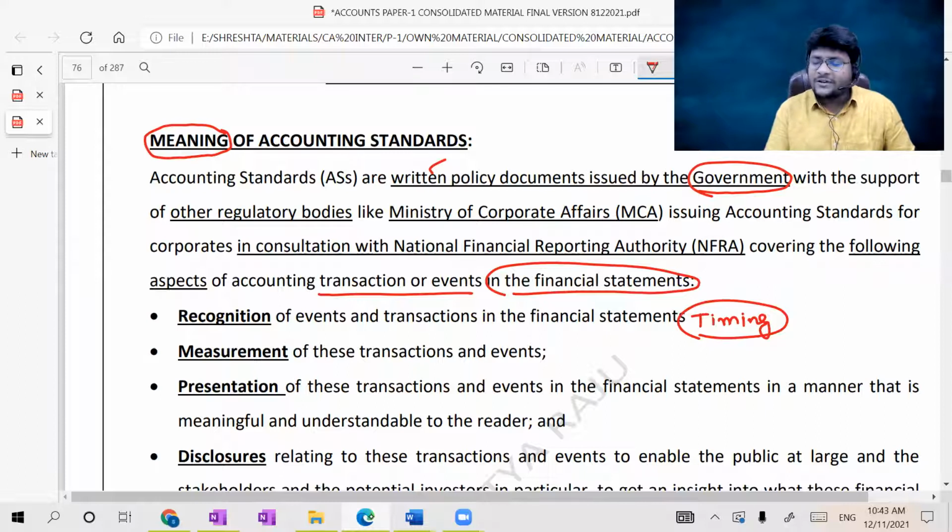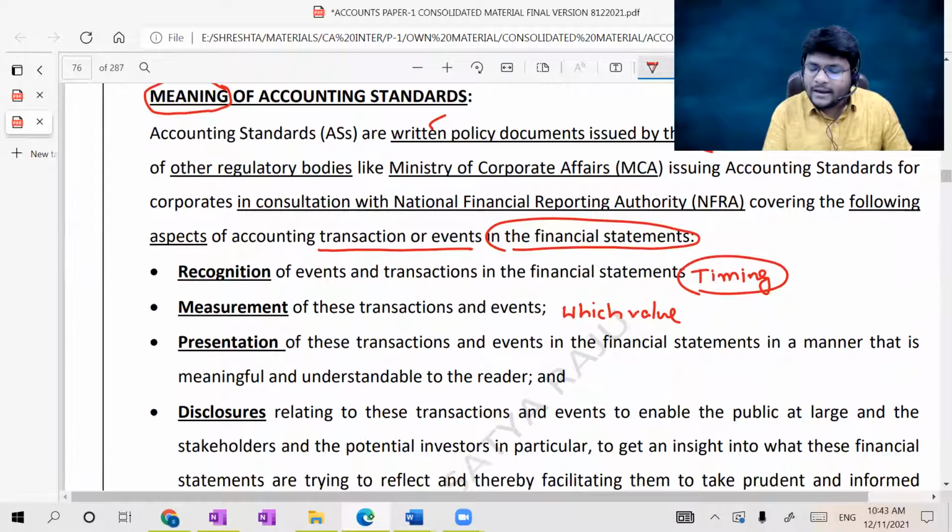Then measurement of these transactions and events, that is monetary measurement, at which value I can put such a figure into the financial statements. Then presentation of these transactions and events in the financial statements in a manner that is meaningful and understandable to the reader.